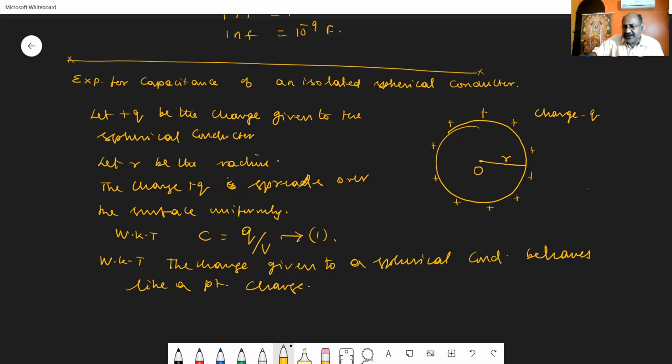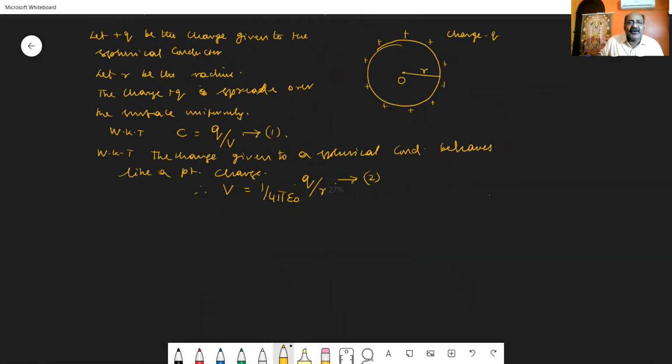So what is the potential on the surface of this conductor? Potential due to a point charge is given by the formula 1 divided by 4 pi epsilon 0 into Q divided by the distance R. Let us take this as equation number 2 and substitute it in equation number 1.